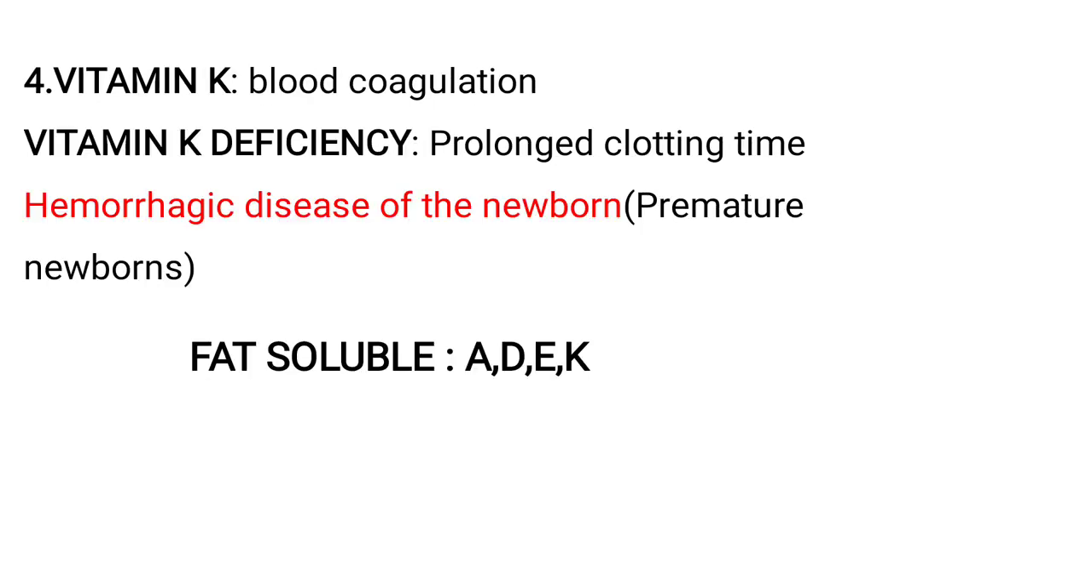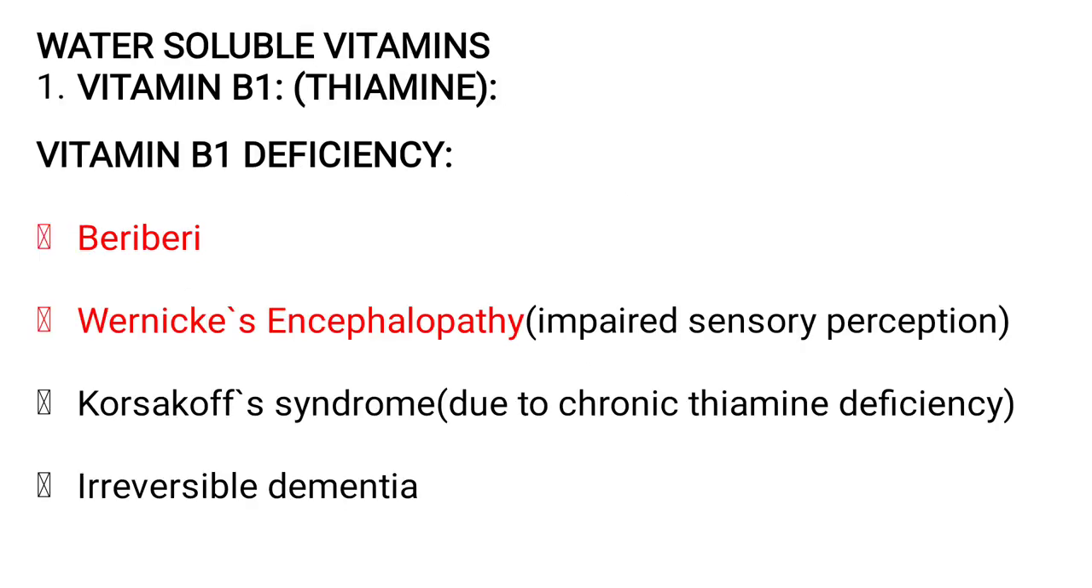Coming to vitamin K, so it is important for blood coagulation. So if there is deficiency of vitamin K, then there is prolonged clotting time and it can cause hemorrhagic disease of the newborn, that means bleeding disorder, mostly in the premature babies we can see. So these all are about fat soluble vitamins, that is A, D, E and K.